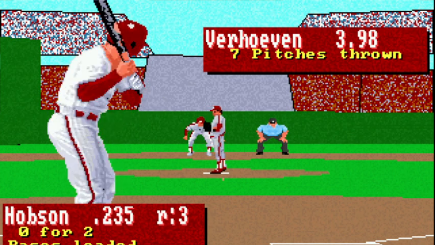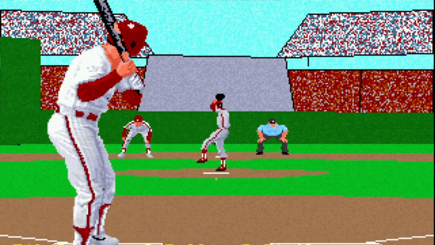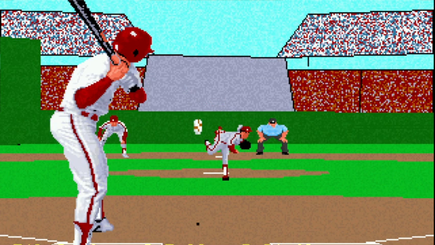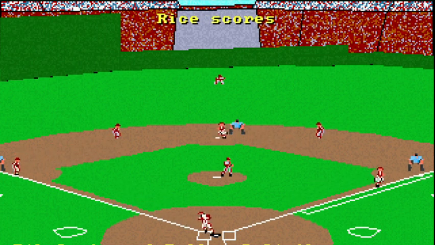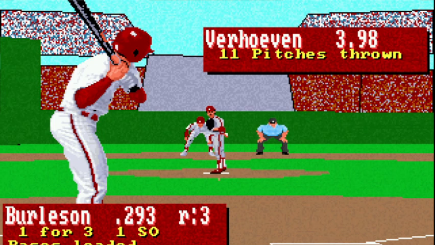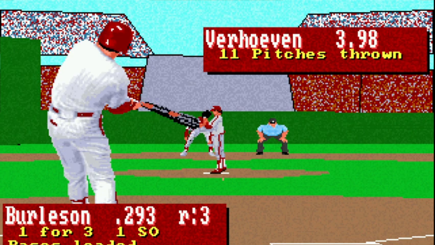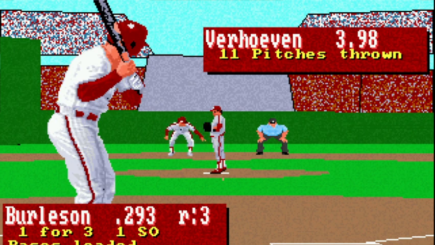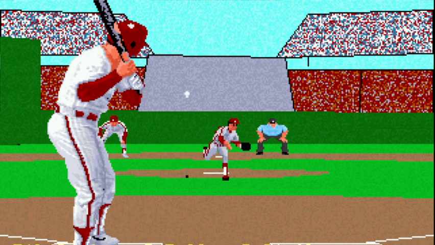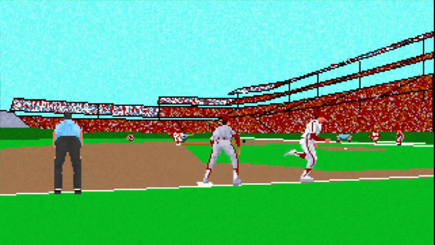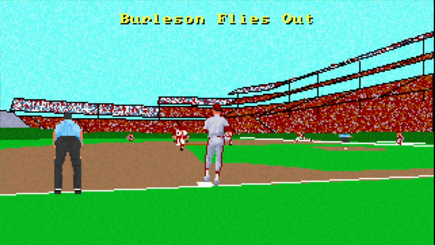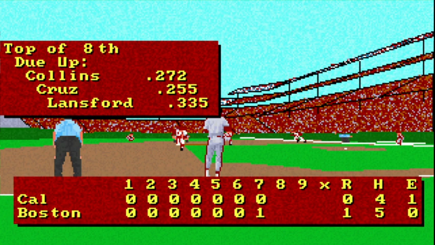Hobson. Bases loaded. Can he get out of it? 3-0 pitch. Ball 4. He walks in a run. Unbelievable. Rick Burleson's up. It's down the line to right. Flies out. All right. Well, we gave up a run there, but could have been worse.